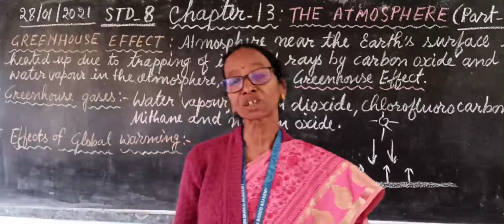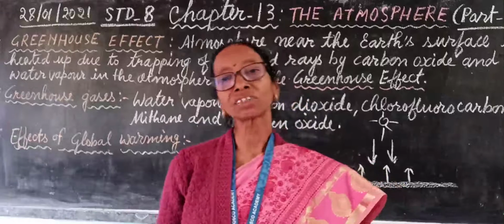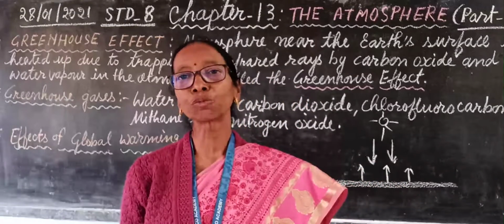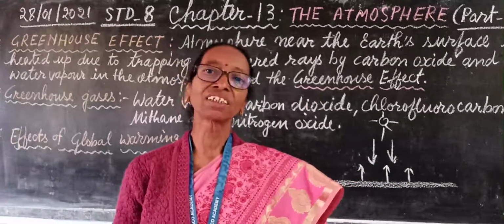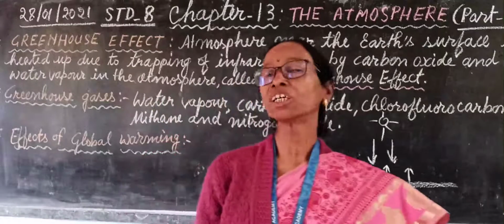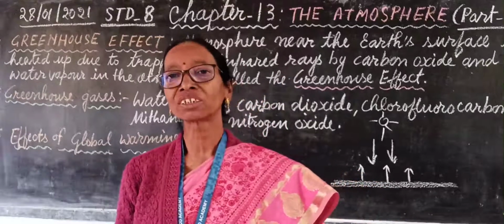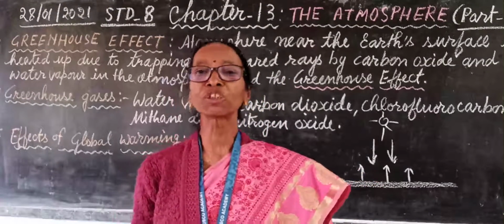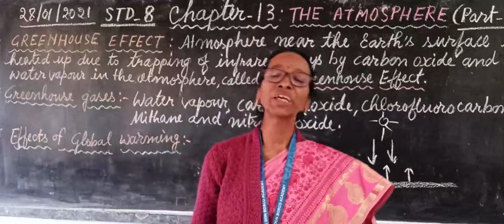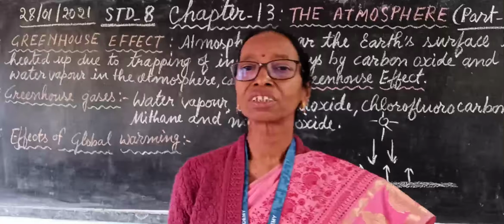And if the water level in the ocean increases, a large number of small islands in large water bodies like the Pacific Ocean, Indian Ocean or Atlantic Ocean may submerge in water. So, the beauty of the earth can be destroyed.